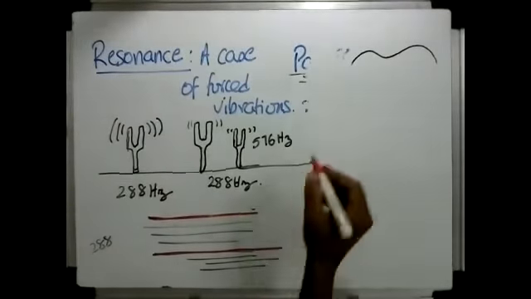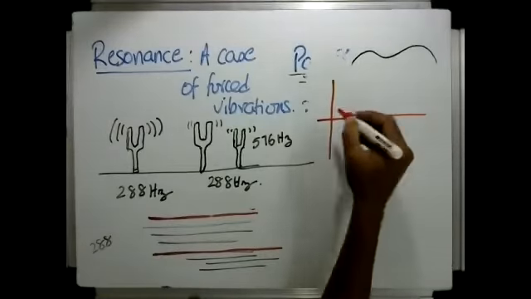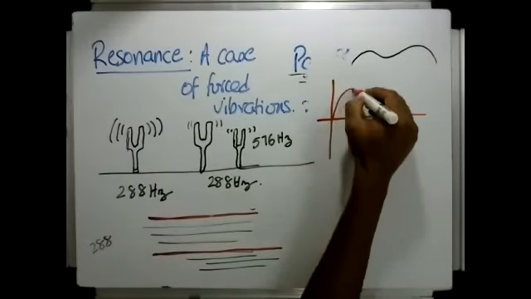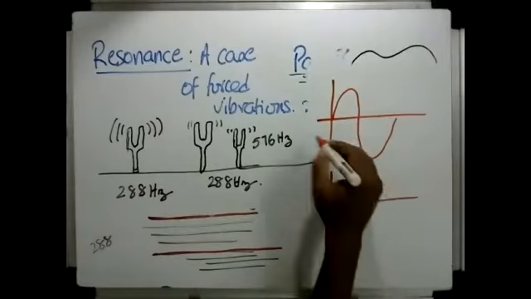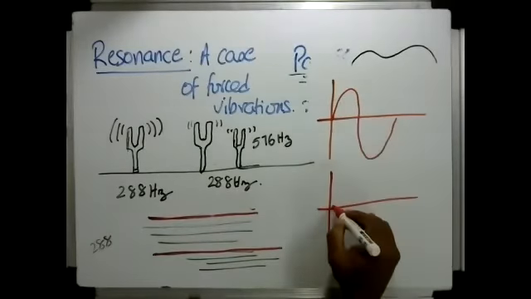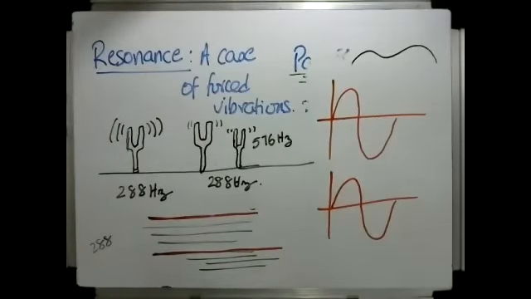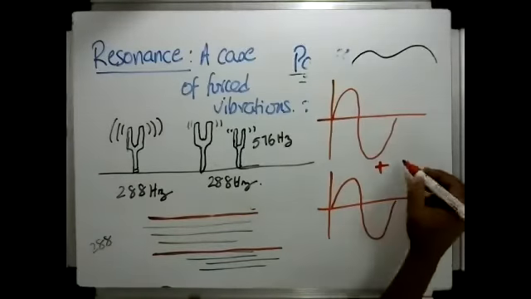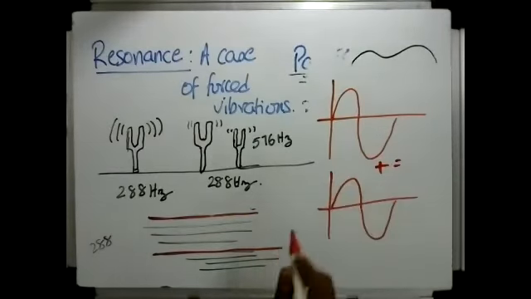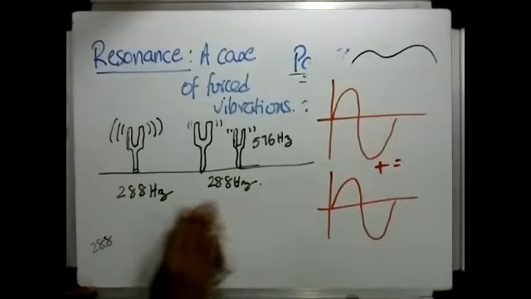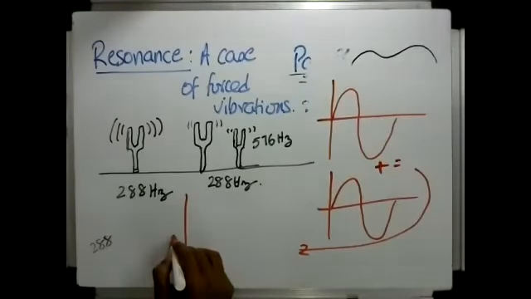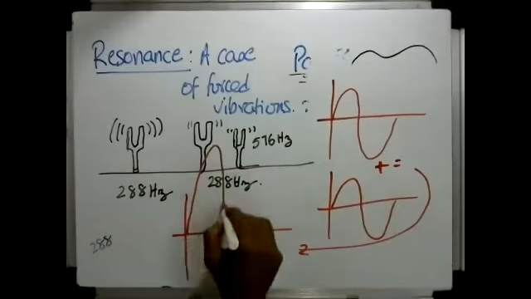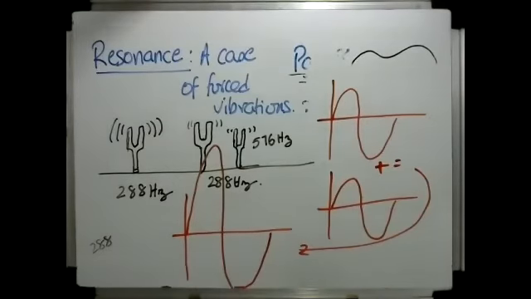Okay, let me just go into that quickly. If you have two waves, and I'm not going to write down the x-axis, y-axis, etc. If these two waves add up, then you're going to get a wave. I can't show it over here, not enough space. I'll show it over here. Then you are going to get a wave like that.